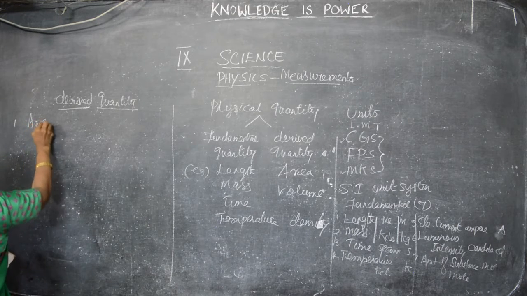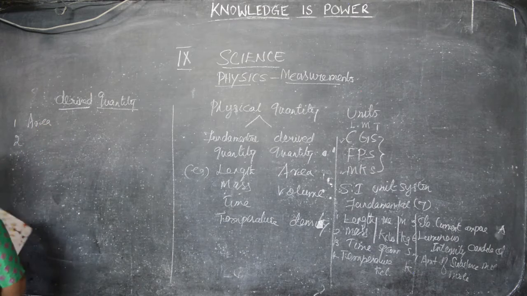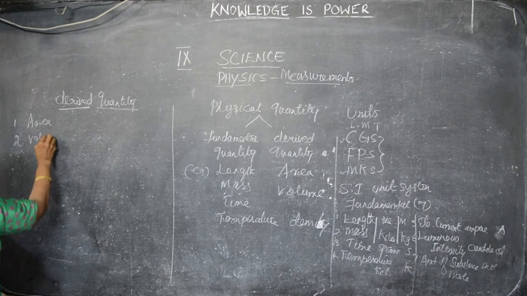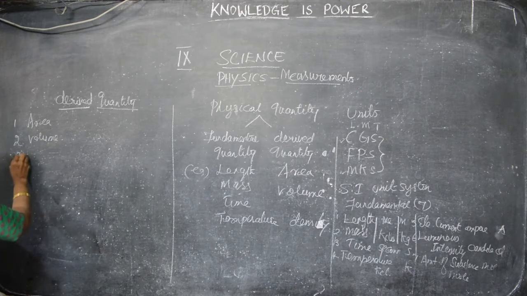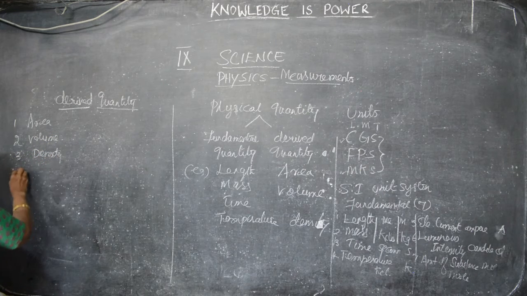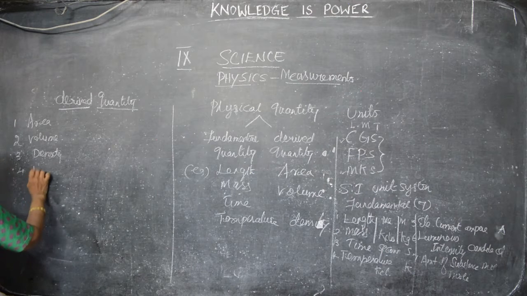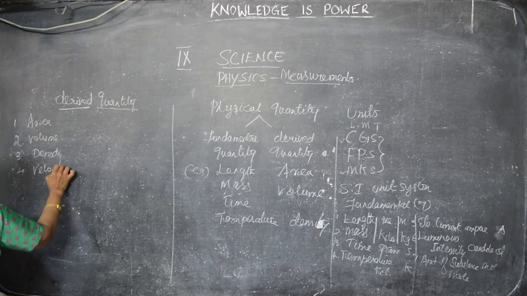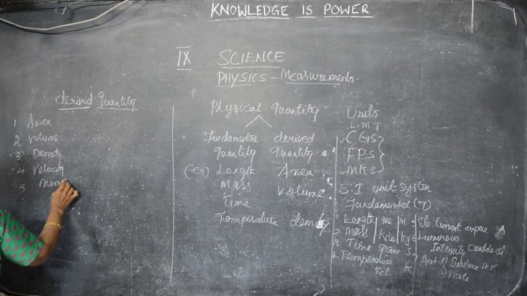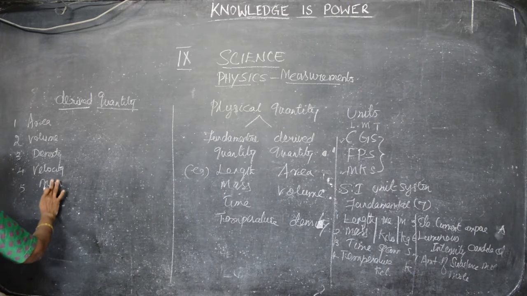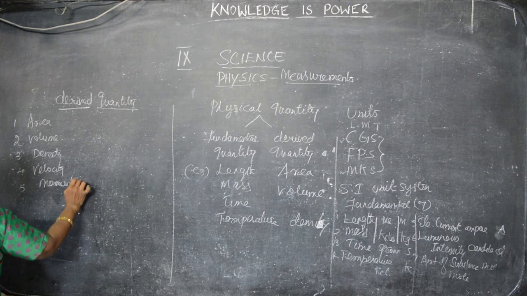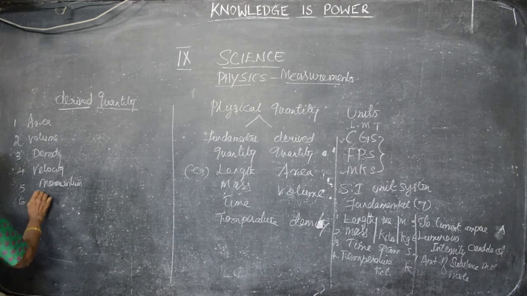One is area, next one is volume, already we have seen. Third one is density. And the fourth one is velocity. Fifth one, momentum. Acceleration.